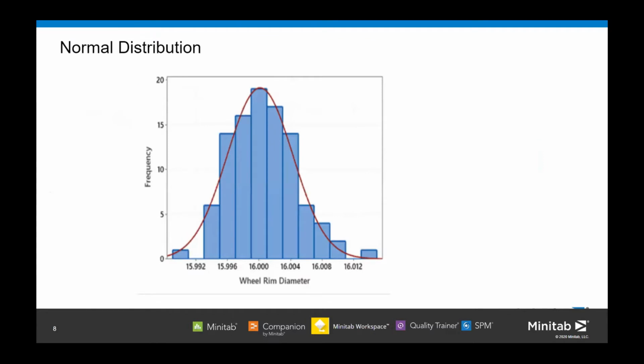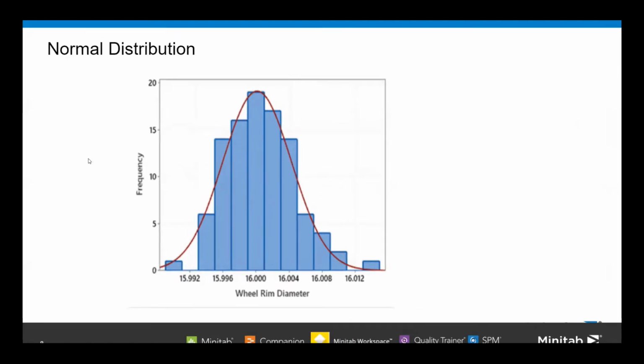Now, if your data is having, but there are cases where somebody wants to admit, okay. But there are many cases where the data tends to be around a central value, and there is no bias on the left hand side or the right hand side, and it gets close to a normal distribution, which is shown in this figure. So this is a bell curve, and it is known as a normal distribution curve.